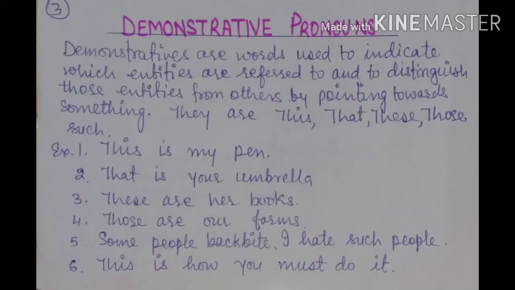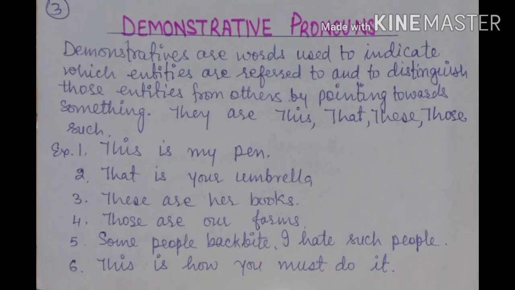Let's come to the third kind of pronouns. Those are demonstrative pronouns. Demonstrate means to show. So demonstratives are words used to indicate which entities are referred to and to distinguish those entities from others by pointing towards something. They are this, that, these, those, such.